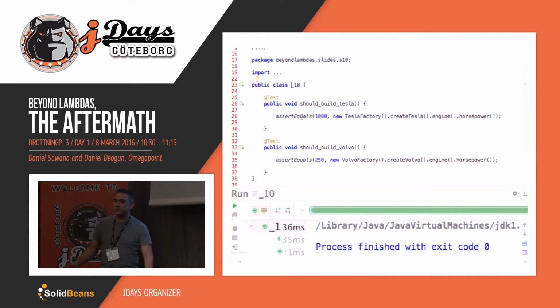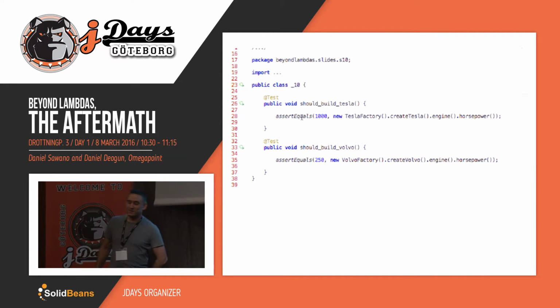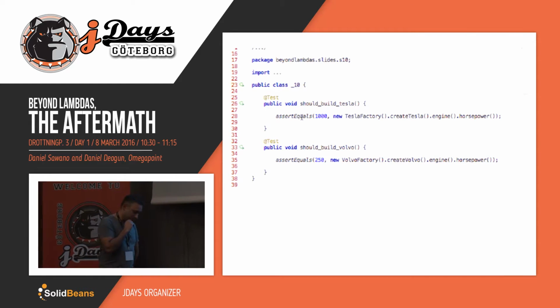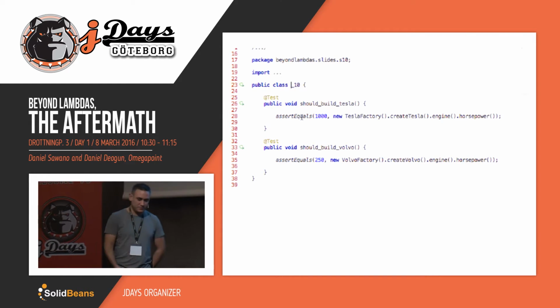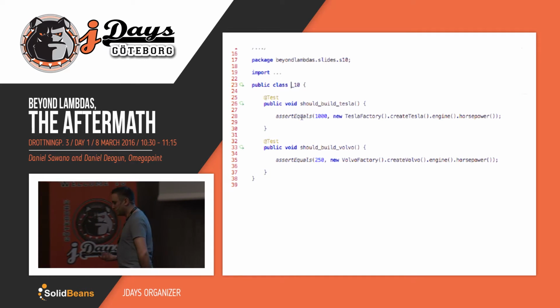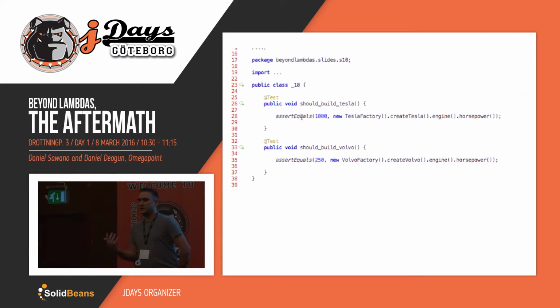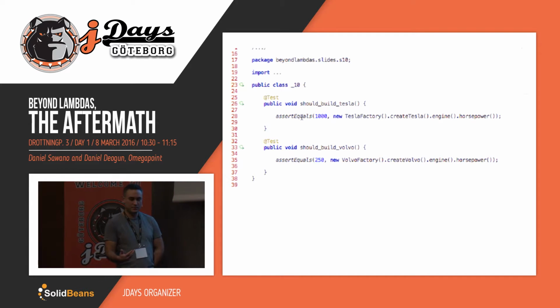Yes, it's green. It's true. All right. So what's the problem with this? Well, as it turns out, the engineers realized that the difference between building a Volvo and a Tesla is really the engine.